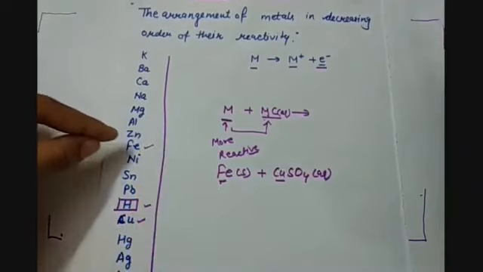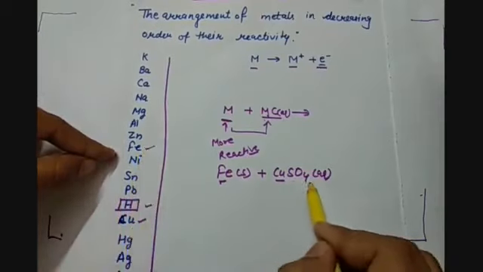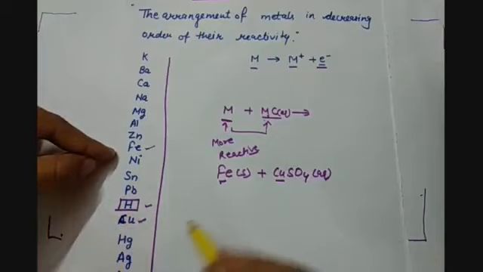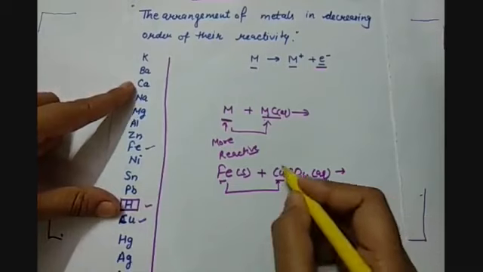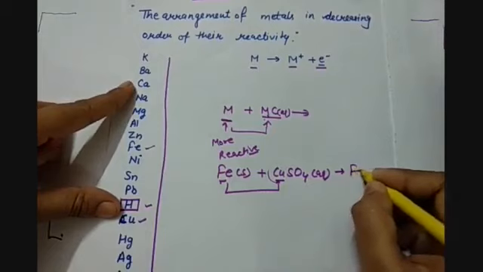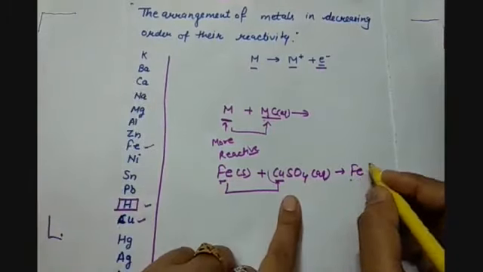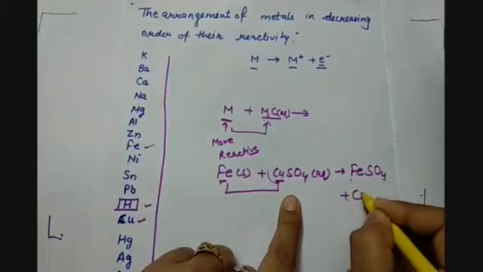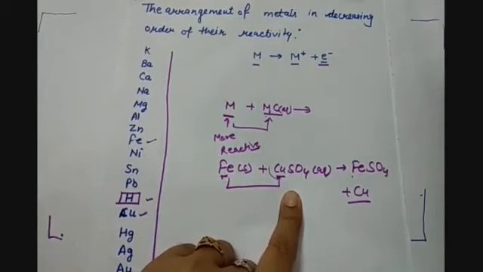So that is why iron can react with copper sulfate and displace copper from its solution, and hence iron comes to the place of copper and copper is separated out from the solution. Now it takes the positive ion's place in the salt solution and it becomes FeSO4 and copper is separated out. Hence the reactivity series helps us to understand which metal can displace other metals from the metal salt solution.